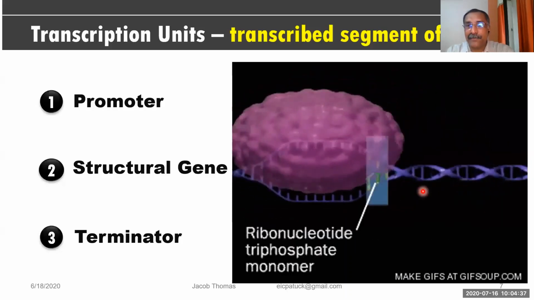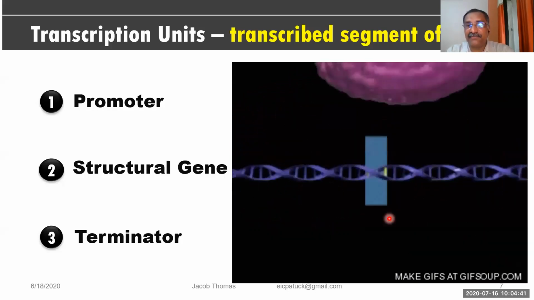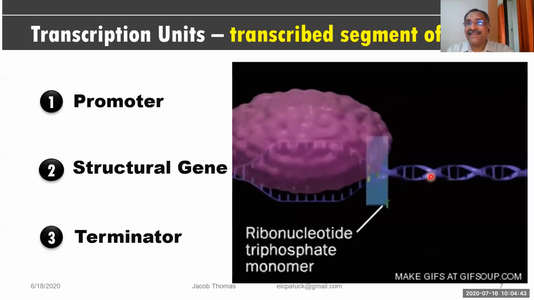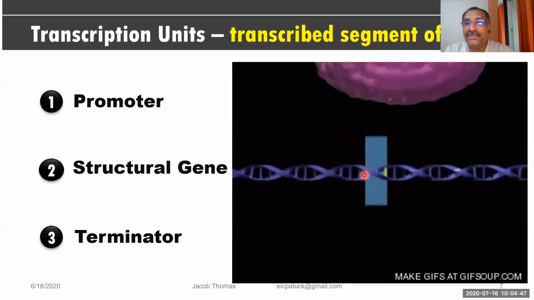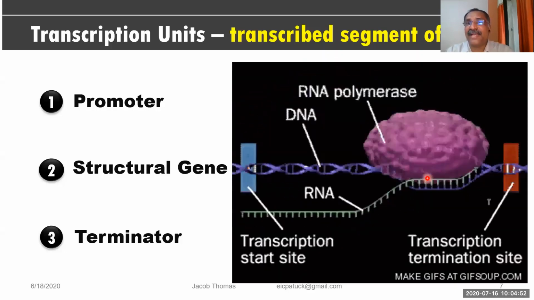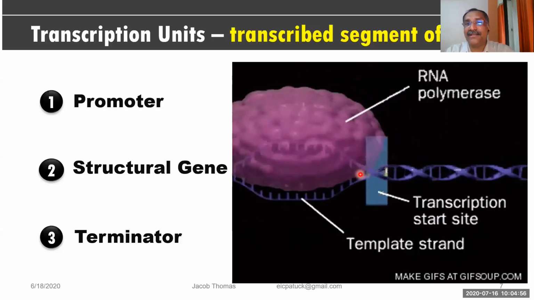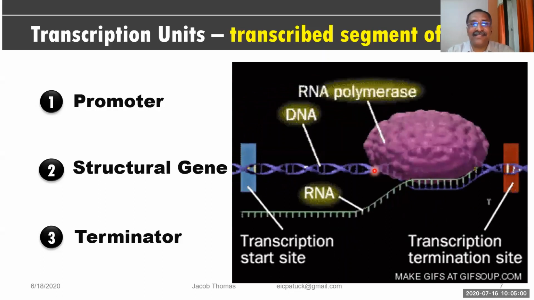The entire RNA will get separated from the DNA, and again, like husband and wife joining together and living together, the DNA strands which separated for the time being come back, coil, and continue as DNA. So this is about the transcription process.